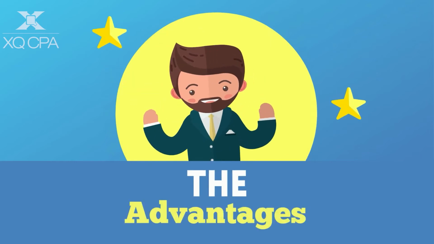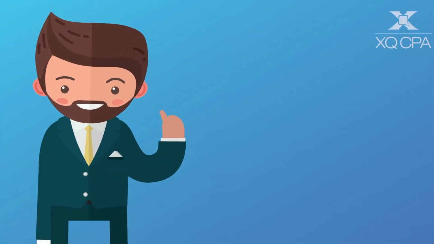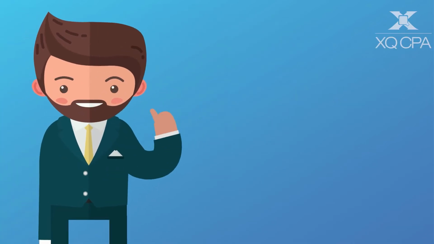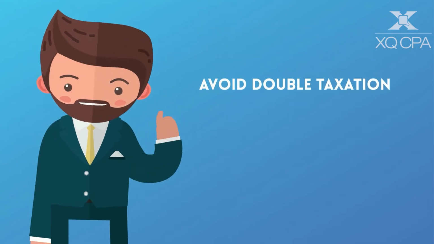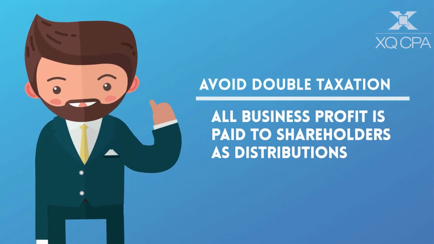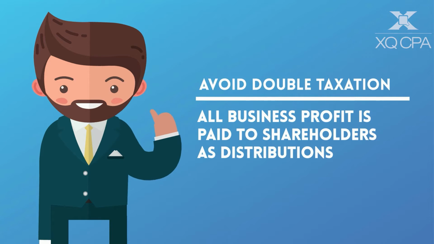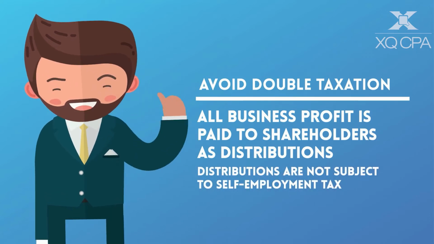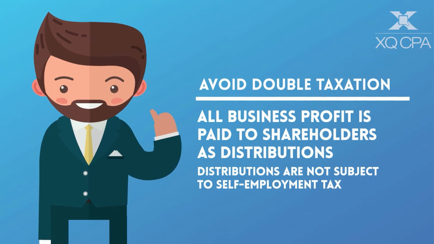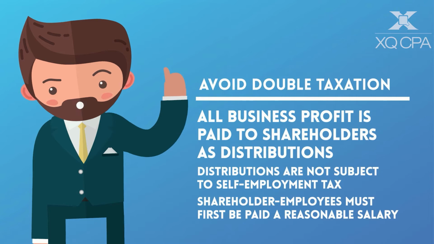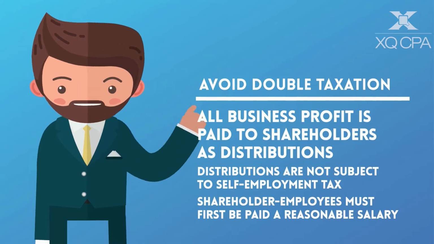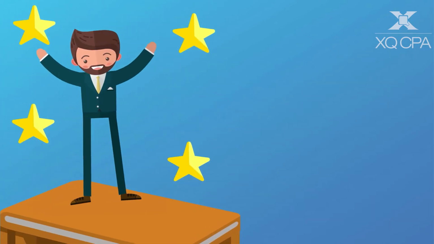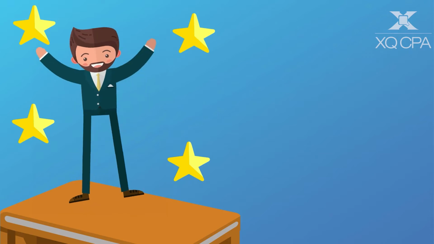What are the advantages of being an S-Corporation? The main tax benefit of becoming an S-Corp is avoiding double taxation. All business profit is paid to shareholders in the form of distributions that are not subject to self-employment tax. However, if you're a shareholder and an employee of the company, you must pay yourself a reasonable salary before paying yourself a tax-free distribution. This makes the S-Corporation status very attractive to many small businesses.